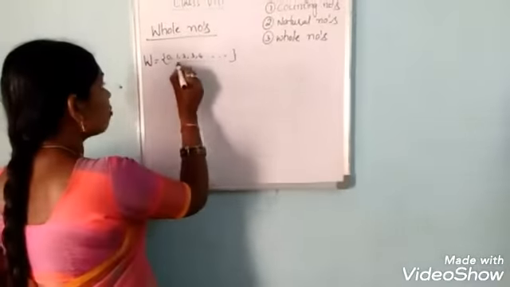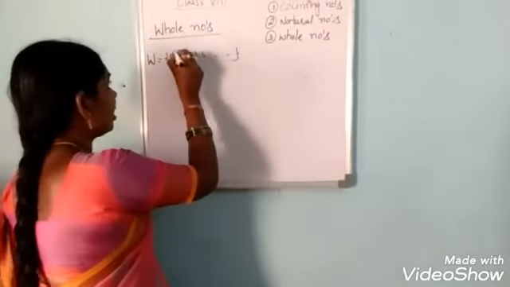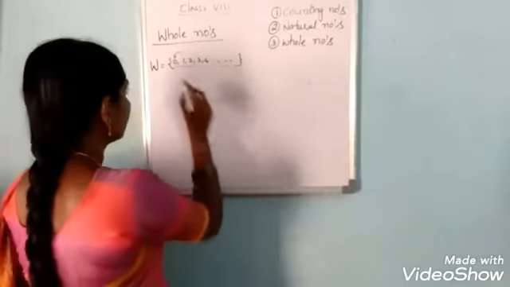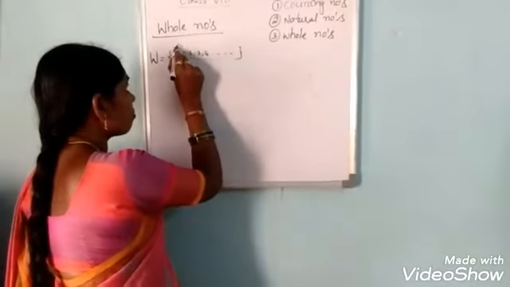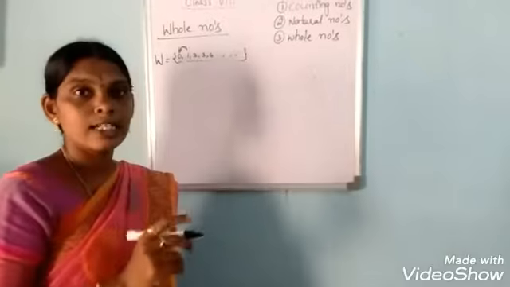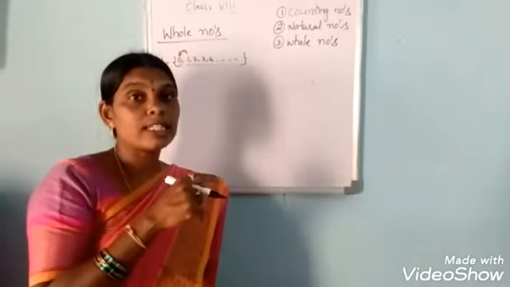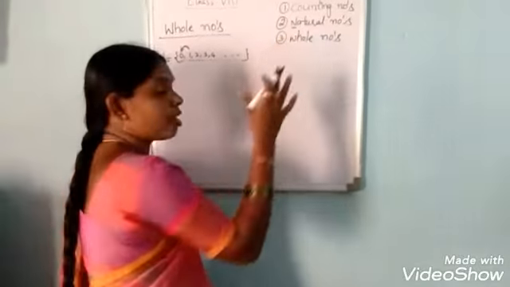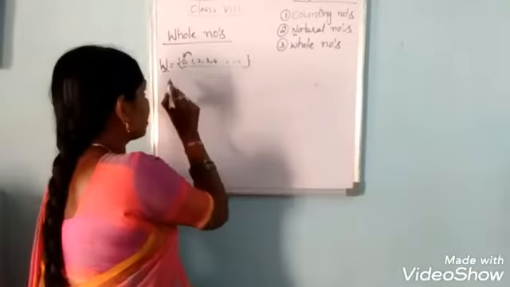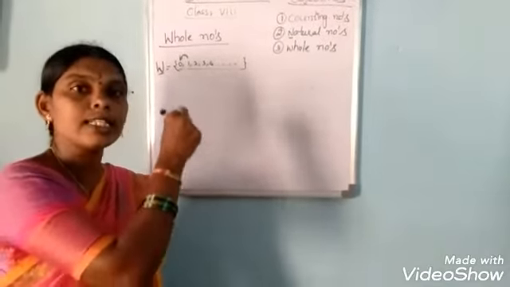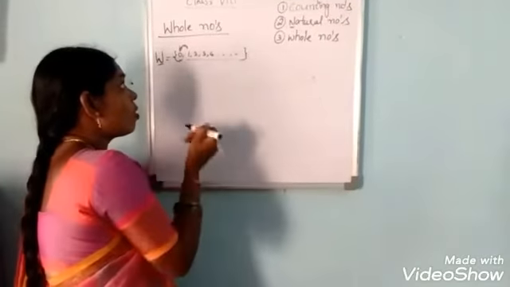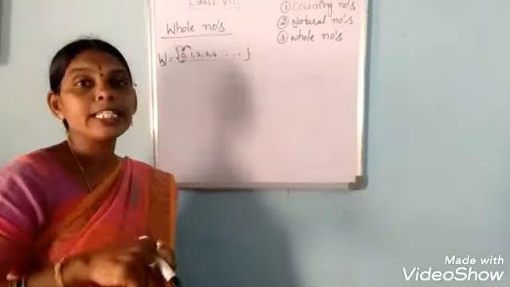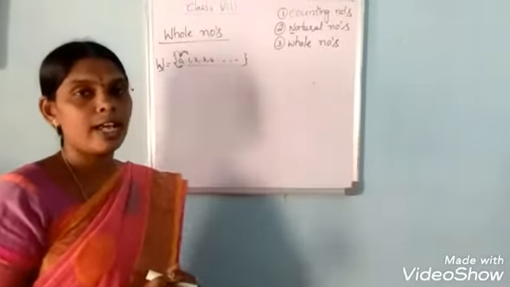And what is the predecessor of 1 in the whole number set? Yes, here it exists. The predecessor of 1 in the whole number set is 0. But what we discussed previously: the predecessor of 1 in the natural number set does not exist. Now, what is the predecessor of 0 in the whole number set? Here the predecessor of 0 in the whole number set does not exist.